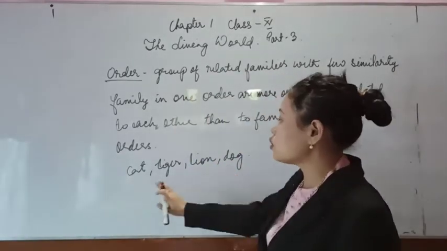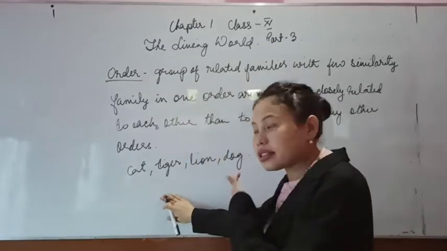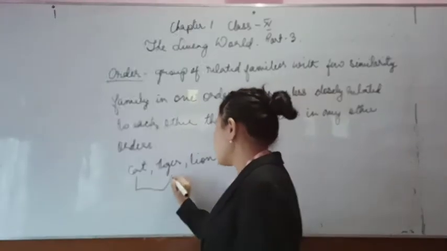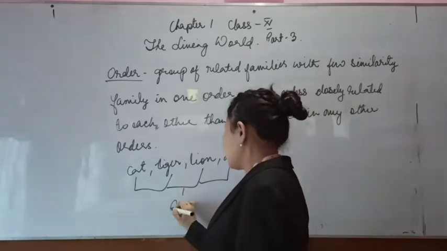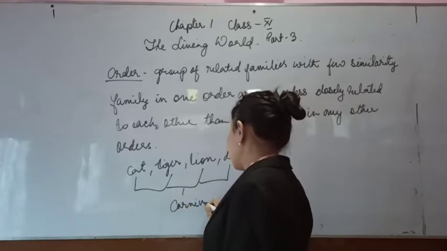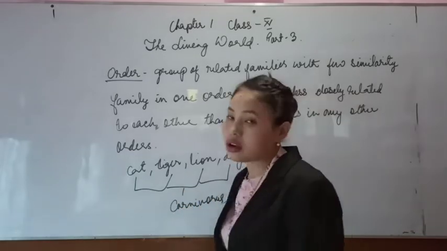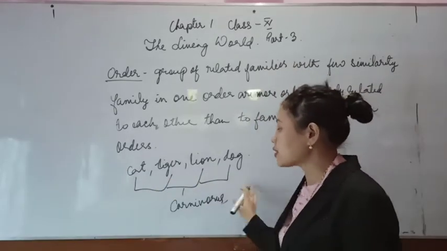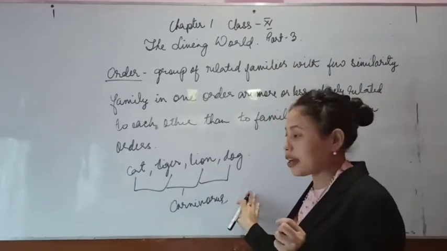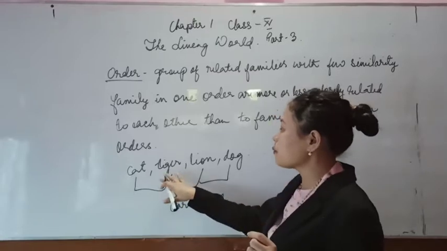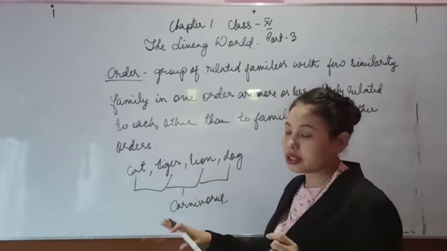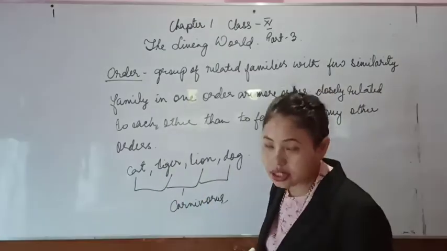The common character among them is that all of them are carnivores. The food habit in all these animals is a common factor. Though they look similar, they are not interbreedable among themselves. Therefore, they are not included in a species.